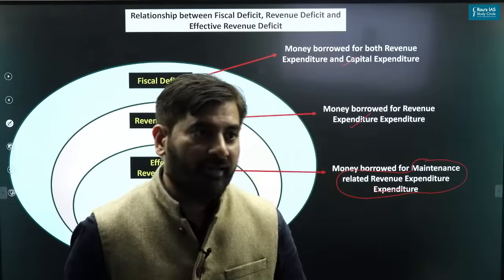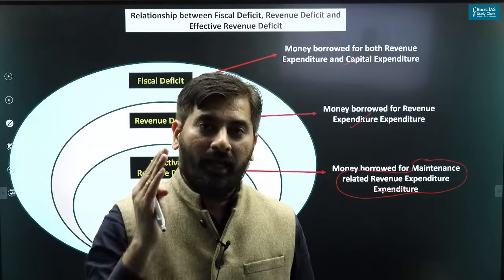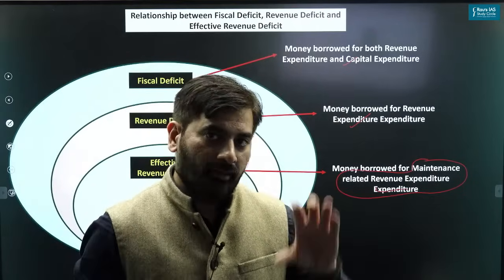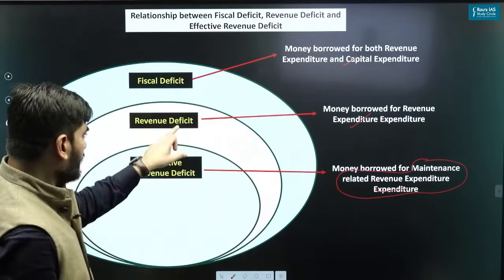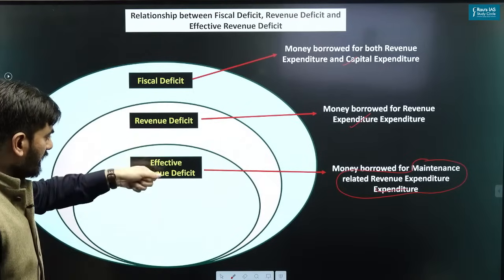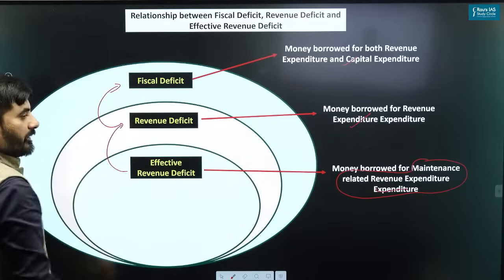I hope everyone is clear with respect to this concept. FD, RD and ERD: the bigger circle FD, under it RD, and under RD, ERD. So ERD is part of RD, RD is part of FD.